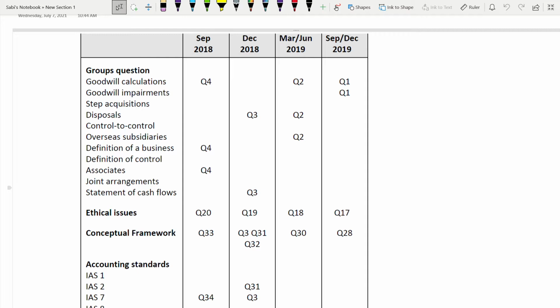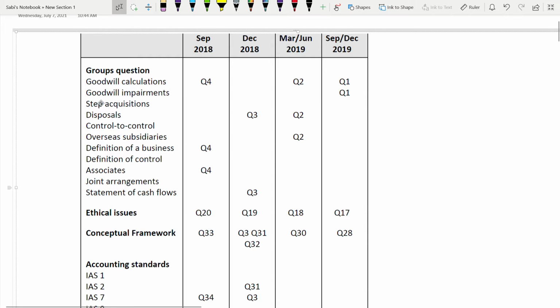As you can see, the group question. What are the group questions you get? Goodwill calculations, if you see the first one. You have been always getting goodwill calculations, in all three sittings. This shows how important goodwill calculations are under group questions. These are the questions which you can expect.